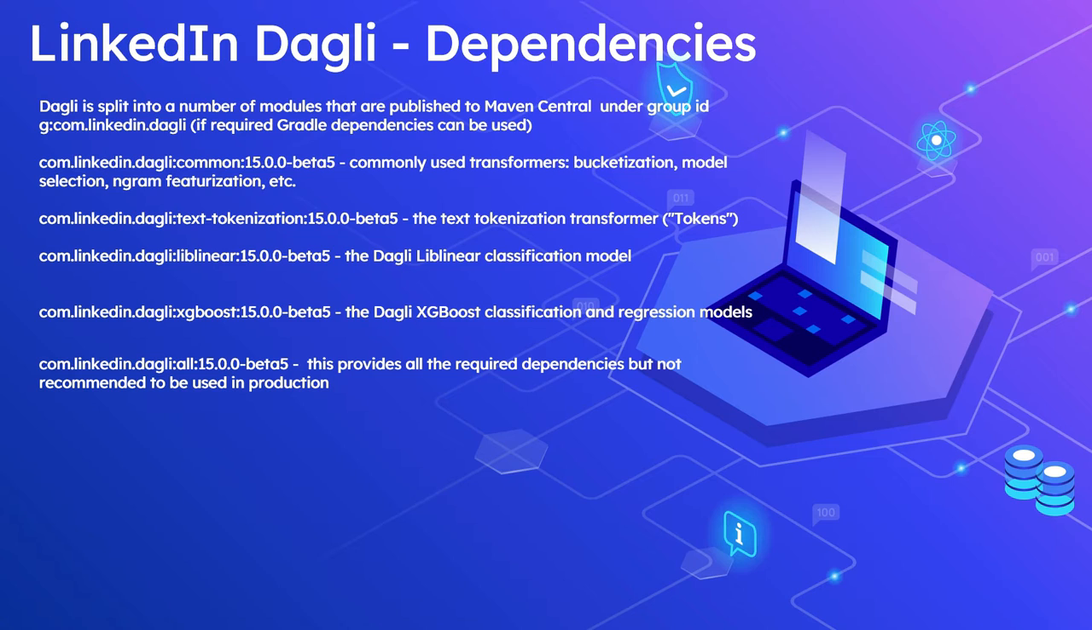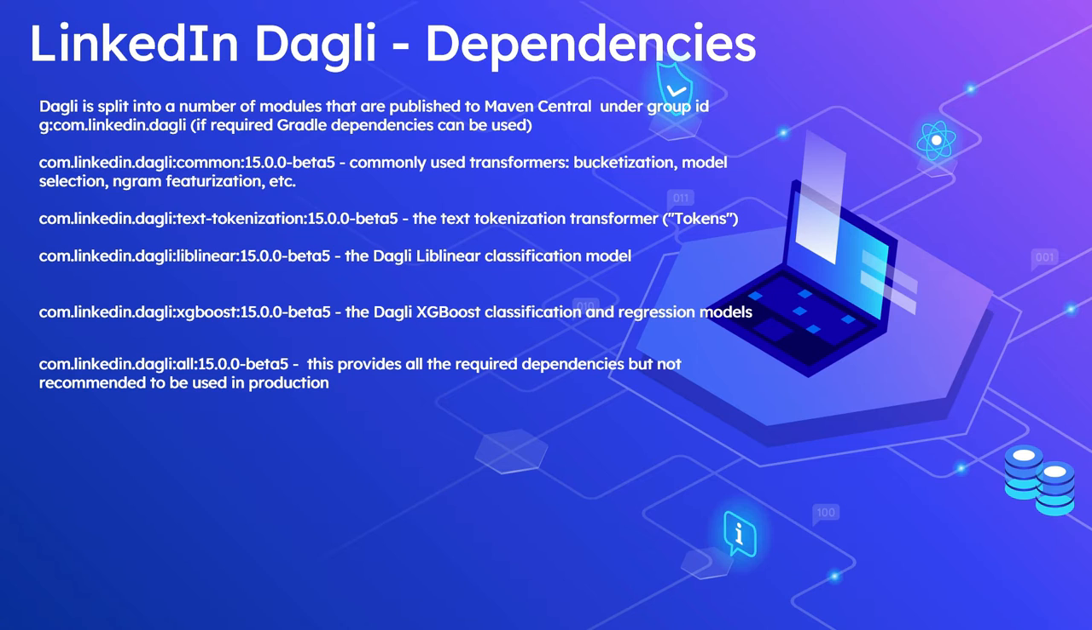Some of the important modules are, the first one is common. As I said, it's in beta 5 right now. This contains the commonly used transformers like bucketization, model selection, etc. The next one is text tokenization. This contains the text tokenization transformer called tokens. The next one is liblinear. This is Dagli's liblinear classification model. You can use this model for different classification, labeling or other purposes.